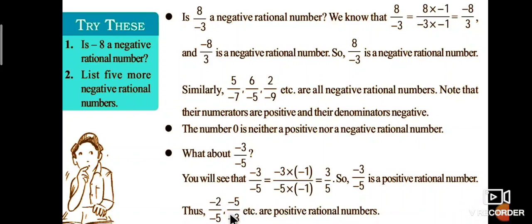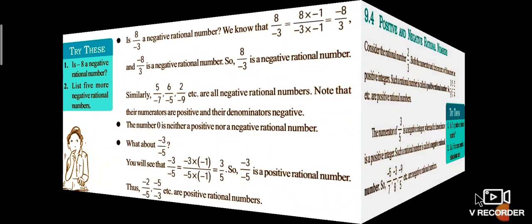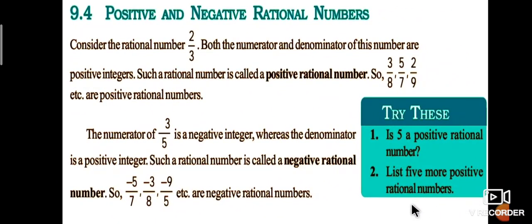Minus 2 by minus 5, minus 5 by minus 3, etc. all are called positive rational numbers. So what is the definition of positive rational numbers? Both the numerator and denominator of these numbers are positive integers. Such rational numbers are called positive rational numbers.